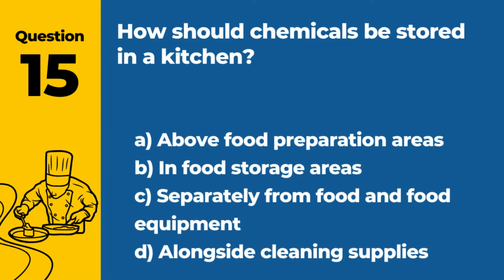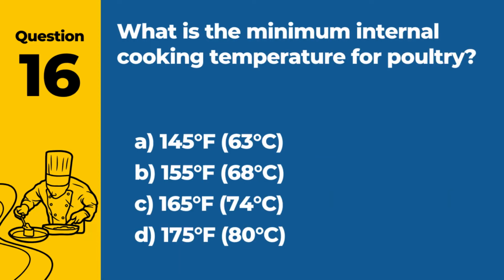Question 15. How should chemicals be stored in a kitchen? A. Above food preparation areas. B. In food storage areas. C. Separately from food and food equipment. D. Alongside cleaning supplies. Answer: C. Separately from food and food equipment. This prevents contamination.